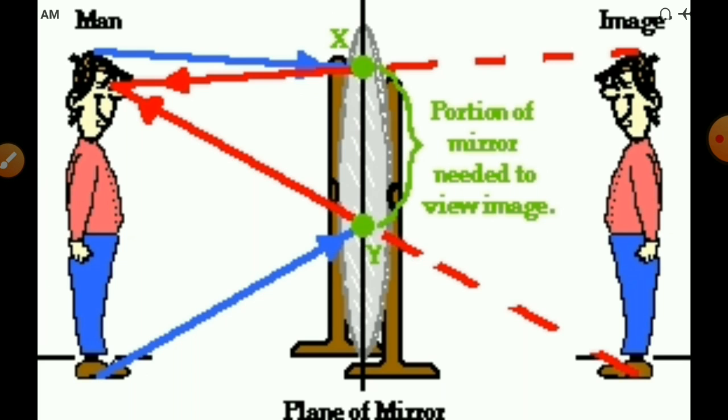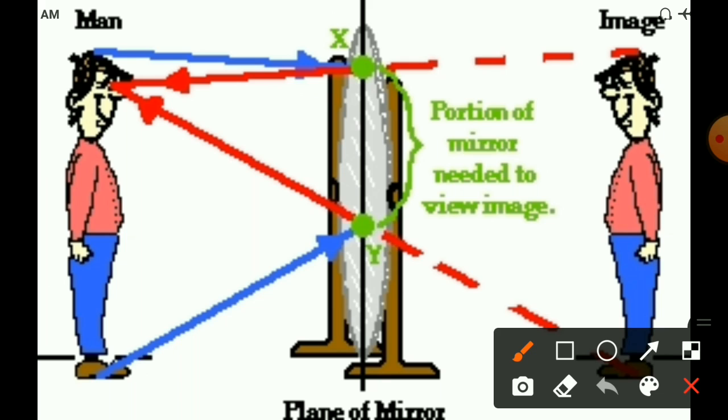The next property we have to check is here. Suppose you want to see your total image in the mirror from top to bottom, from head to legs. Suppose your height is 6 feet.